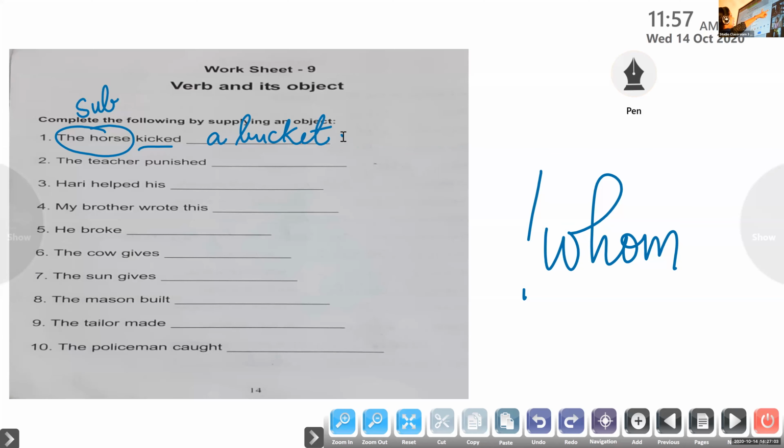Okay. Now, I hope it's very clear to all of you. Now, Ayan Keshaji, come on, unmute and read the second question for me.